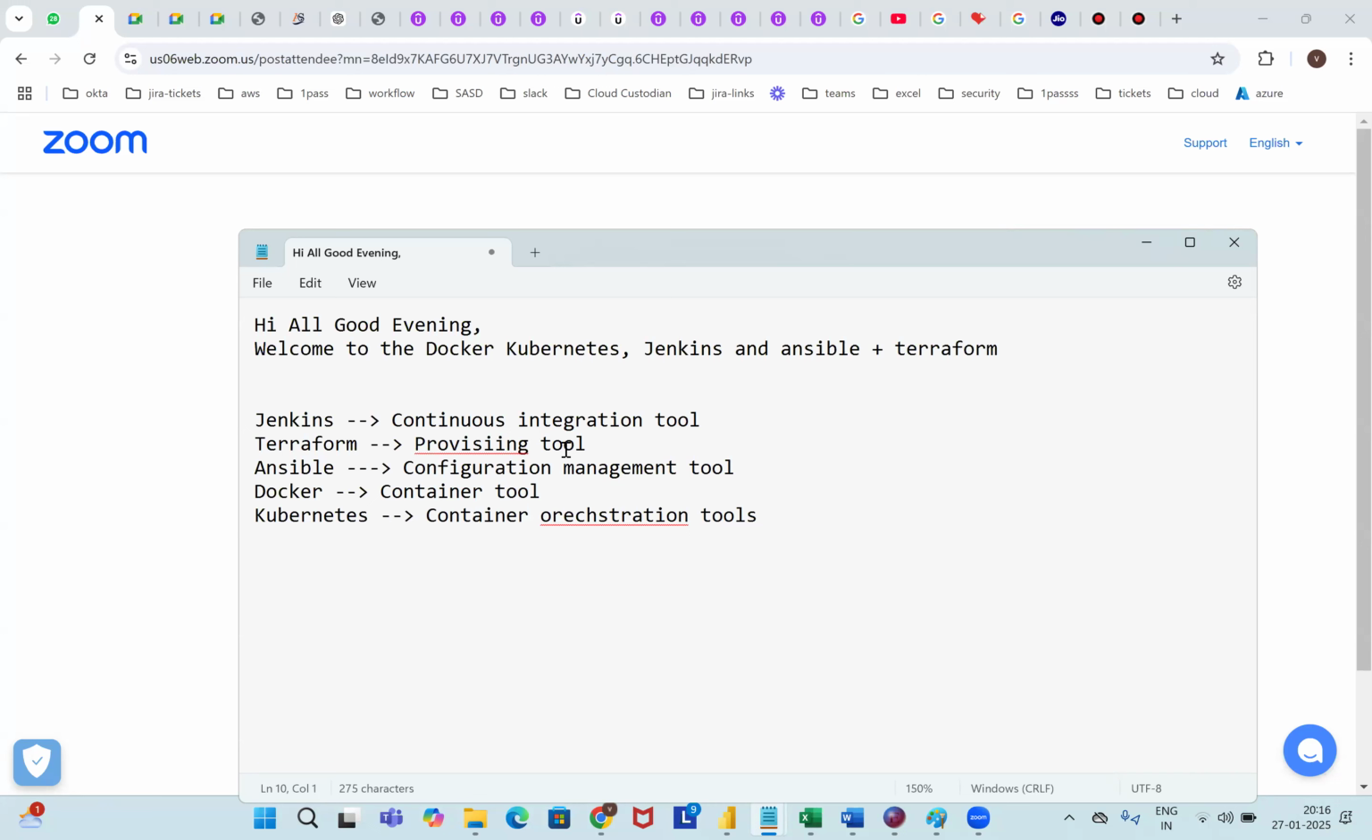In this first demo class, the first tool I'm going to pick is Ansible. The series is Ansible, Terraform, Jenkins, and after that Docker and Kubernetes. Clear, right? Jenkins is a continuous integration tool that will be connecting all the tools: Jenkins to Terraform, Jenkins to Ansible, Jenkins to Docker, Jenkins to Kubernetes. These are the main things we should understand from Jenkins.